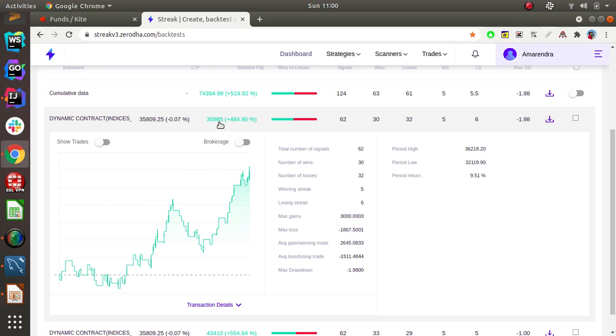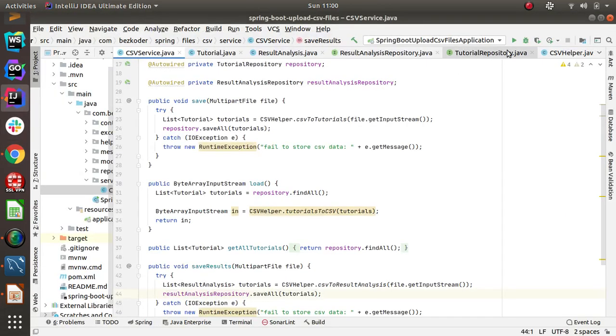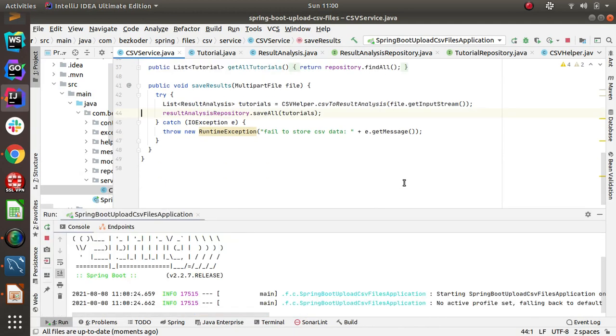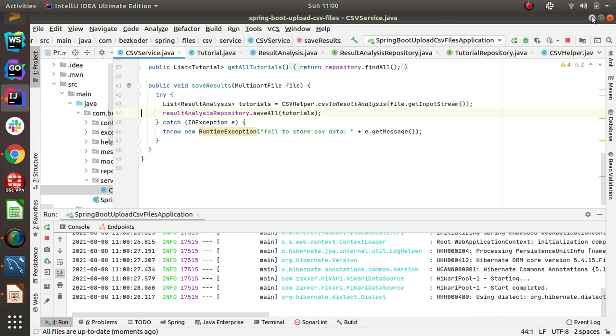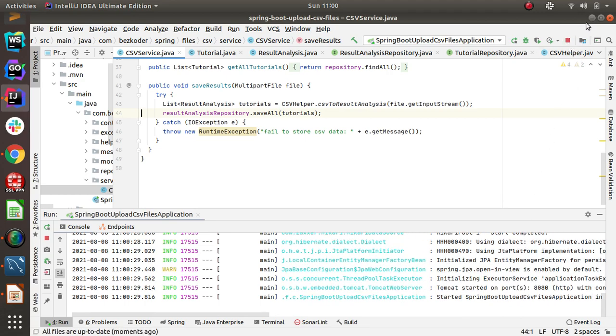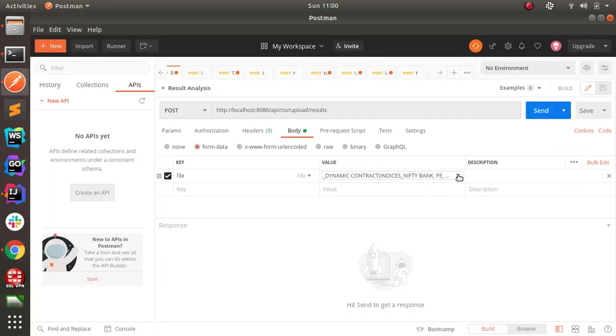So what we are going to do is download both these backtest results. I created a small application just to calculate the day's profit, so that we will know at the end of the day whether we are in profit or loss. So our application is started. Since we downloaded, let us go here.